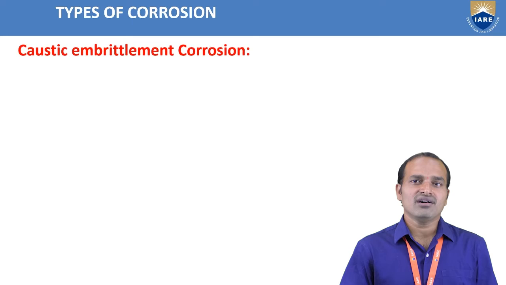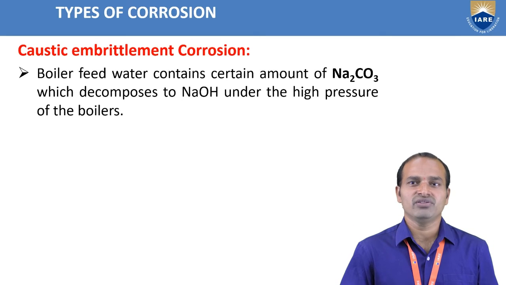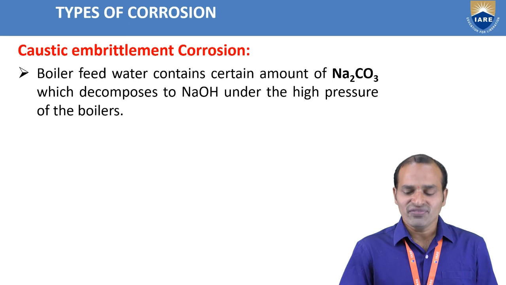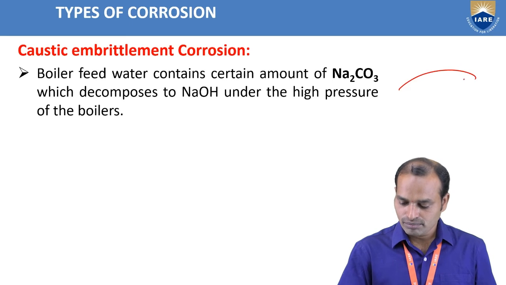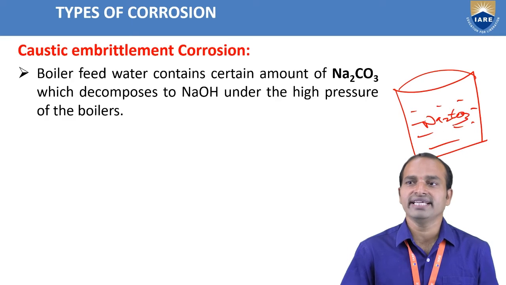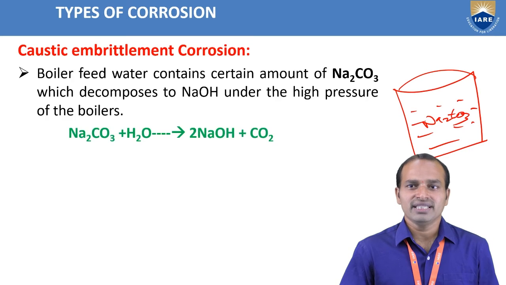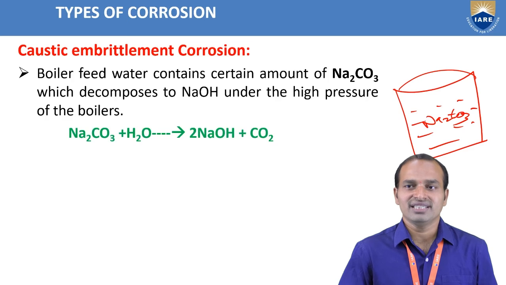Now, next one is the caustic embrittlement corrosion. This caustic embrittlement corrosion is mainly observed in the boiler feed water. To the boiler feed water, we are adding Na2CO3 and lime. When lime reacts with the water, it forms a caustic, that means alkali, NaOH. Na2CO3 reacts with the water molecule to form NaOH plus CO2. This NaOH is called caustic.